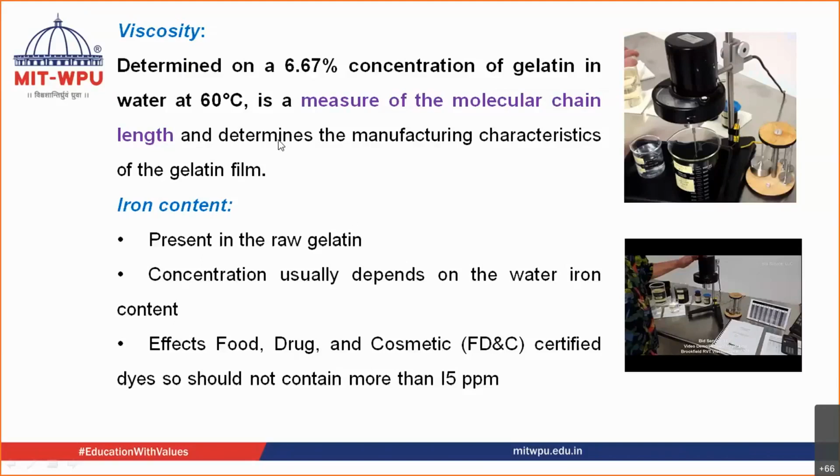So we talked about Bloom strength. Let us now talk about viscosity. Viscosity is also determined when the concentration of gelatin is 6.67% in water at 60 degrees Celsius. How do you determine the viscosity? If I would have been in the class, I would have asked you, and everybody would have said Ostwald's U-tube viscometer. That would have been the wrong answer.